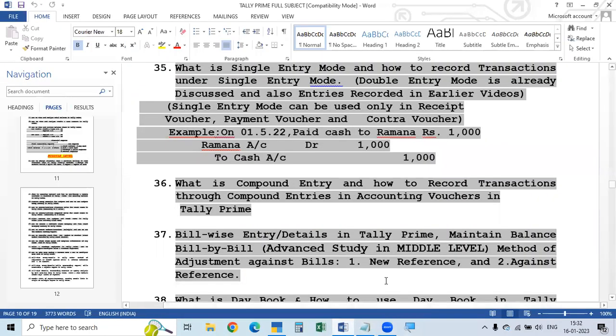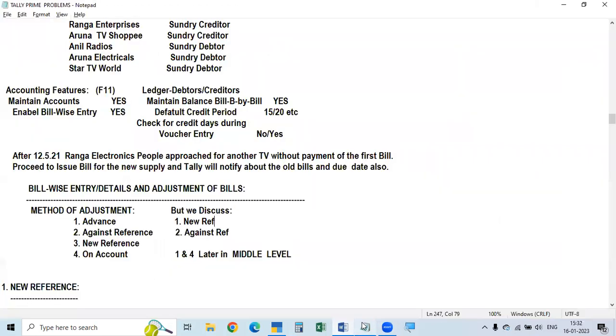On 8th November, we discussed new reference and against reference. Out of these, new reference and against reference we already discussed, and the balance, advance reference and on account, we have to discuss. In Tally, they are given as advance first, then against reference, then new reference, then on account.